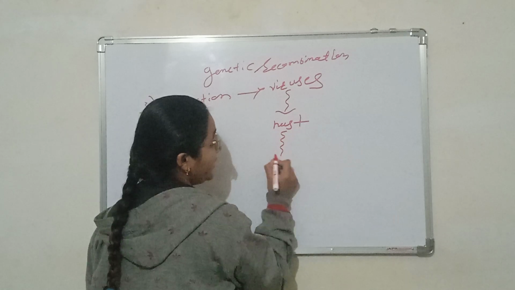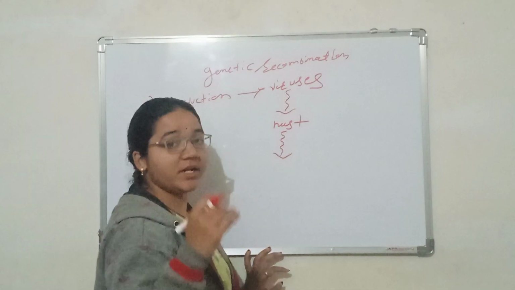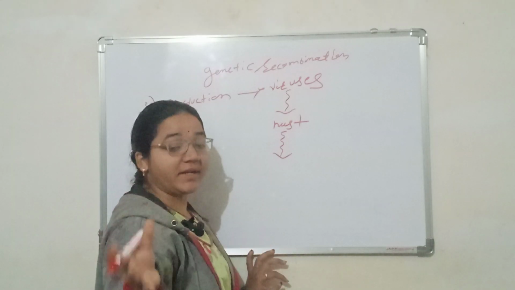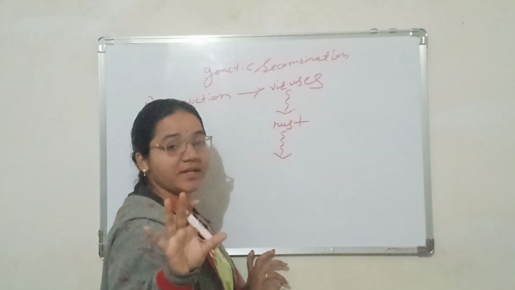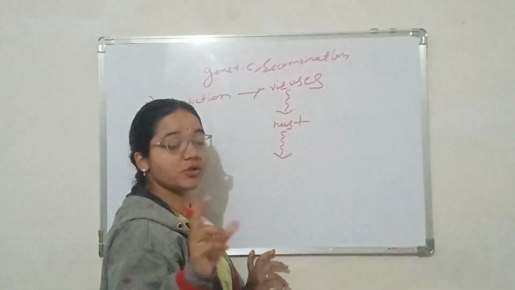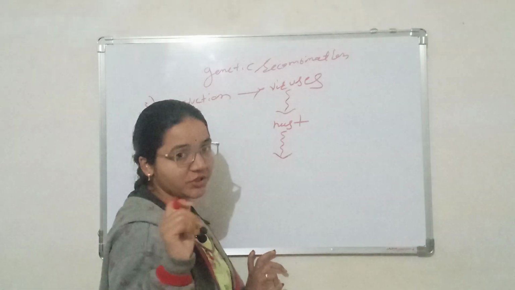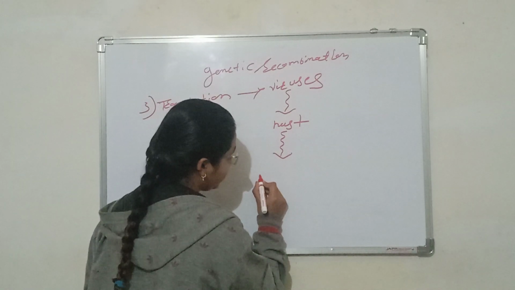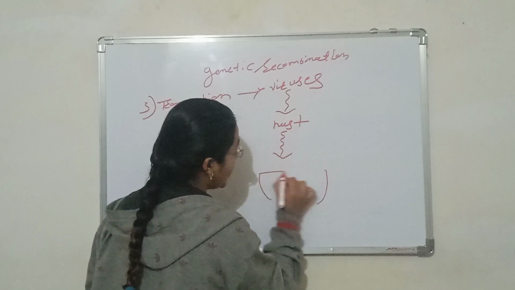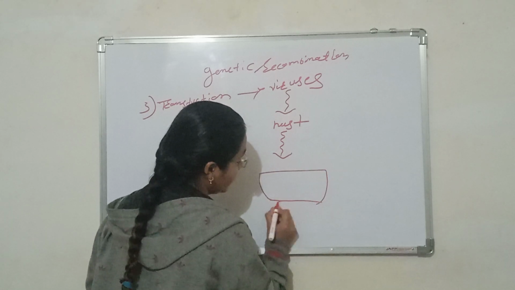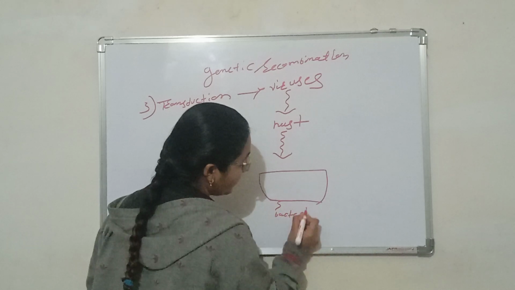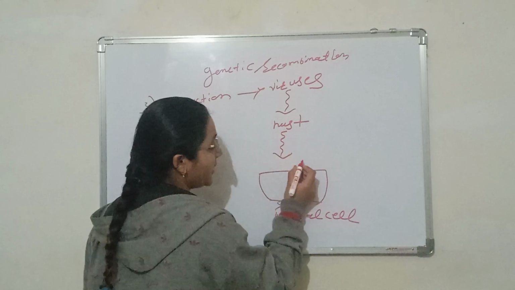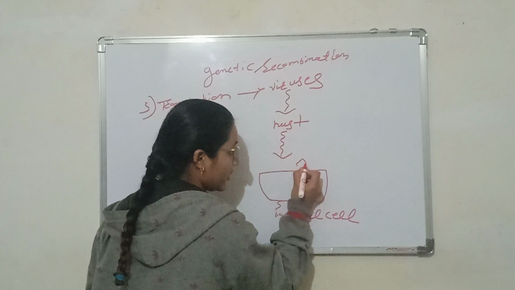Then they enter their genetic material into the host. Their genetic material and the bacterial genome already present in the bacterial body combine with each other and create an inherited marker. For example, this is a bacterial cell, and viruses enter it.